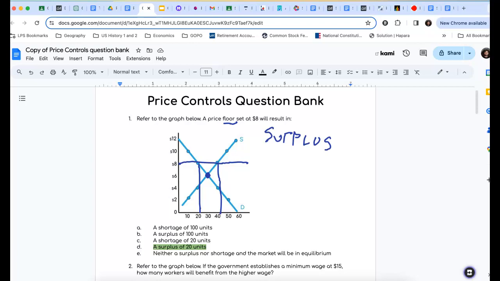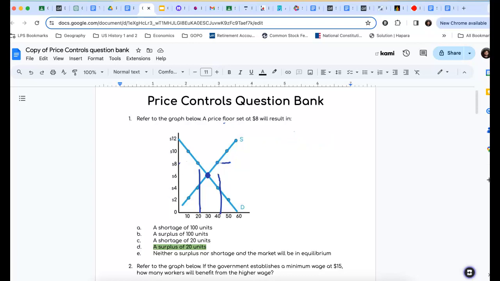But when a government comes in and puts a price floor, it says, okay, price can't go below this point. Well, that means it's going to benefit suppliers, but it's going to negatively affect consumers, but also to the point where it's going to lead to a surplus of items. We're just not going to have anything to do with this surplus. So that's how we come up with a surplus of 20. I'm going to go ahead and erase this. Oops. And then we'll move on to the next one here.